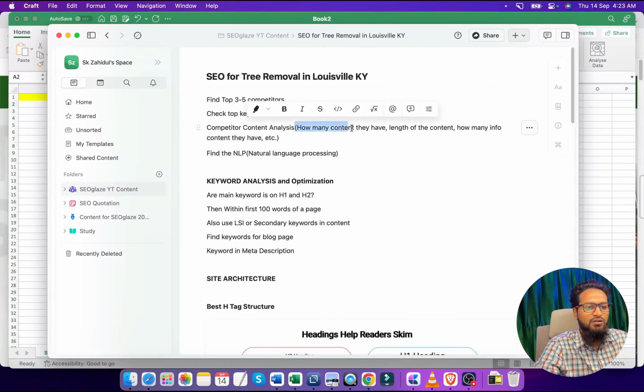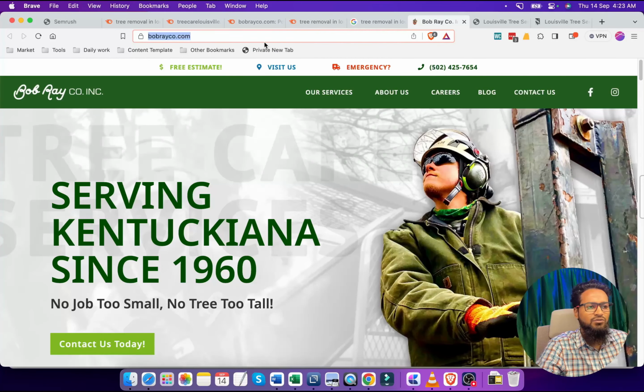Now we have got our competitors and their keywords. Now we are going to find out how many contents they have and what the length of those contents is. For this we will look at the sitemaps of the sites.